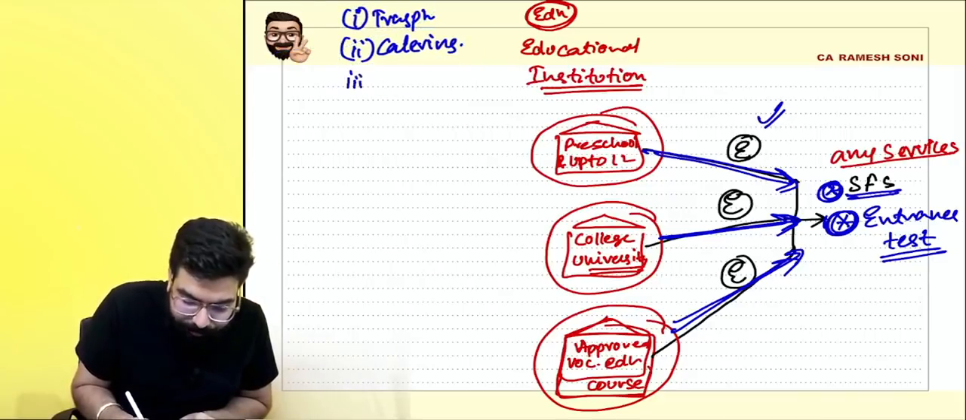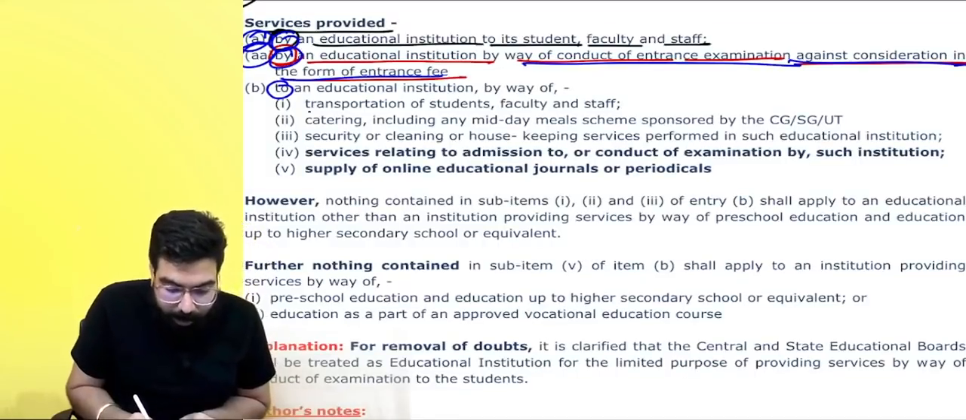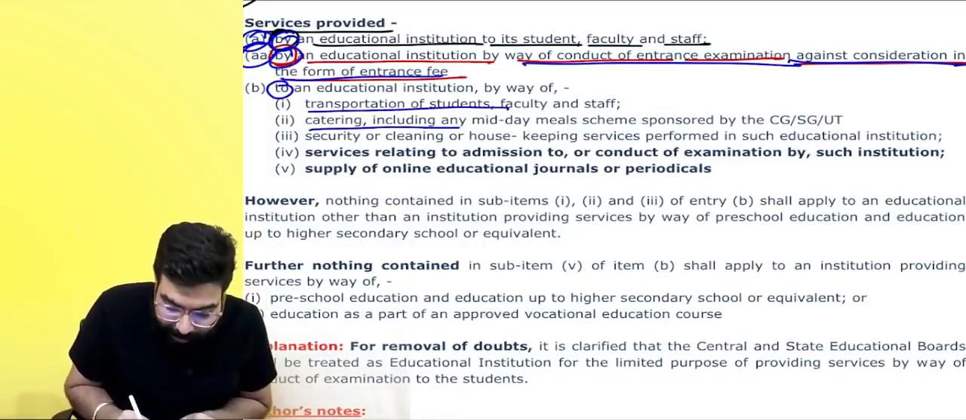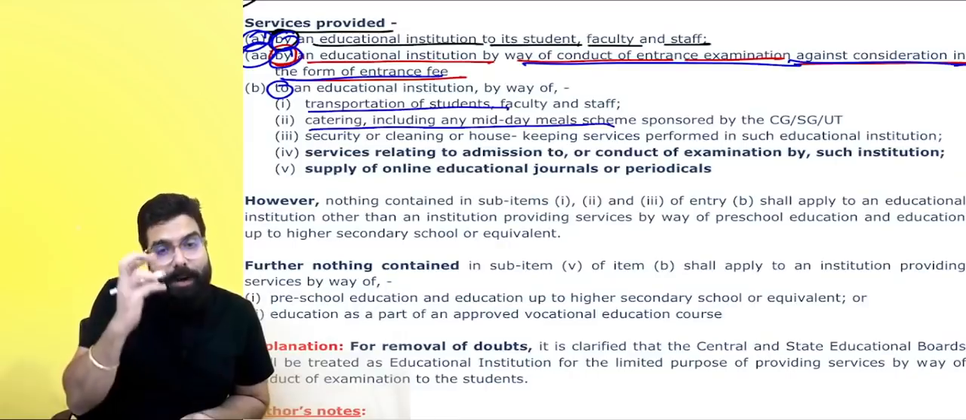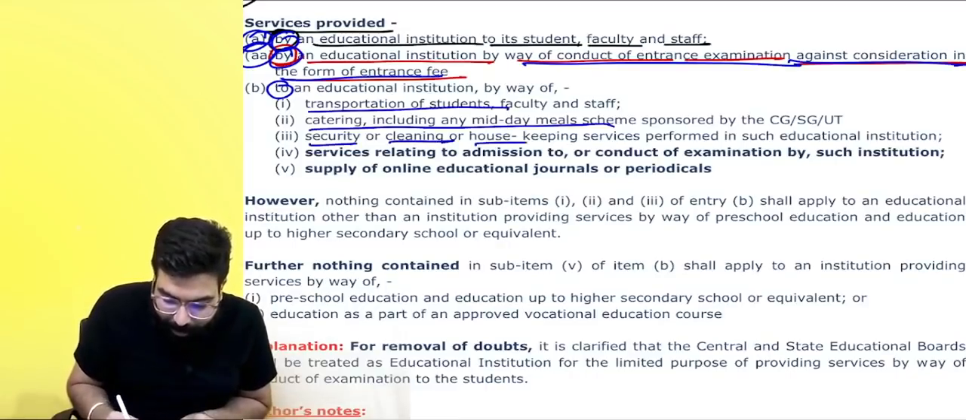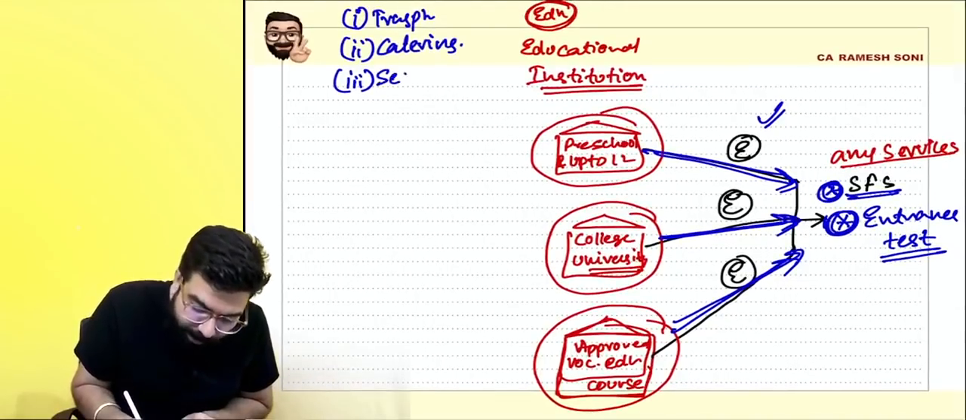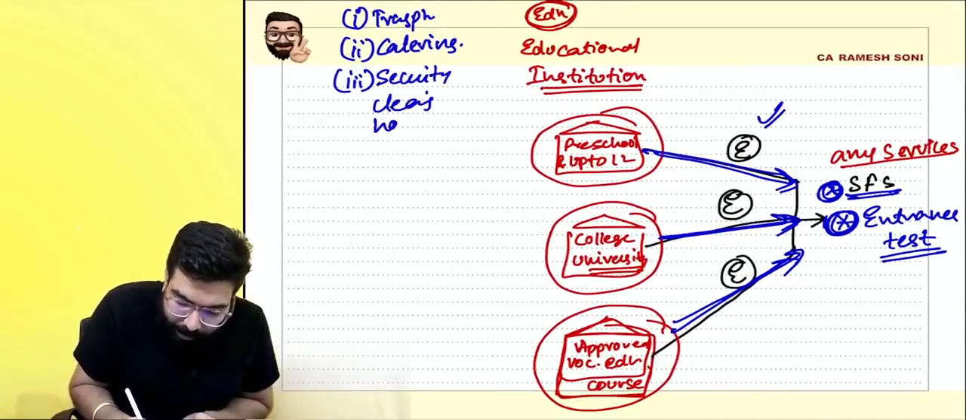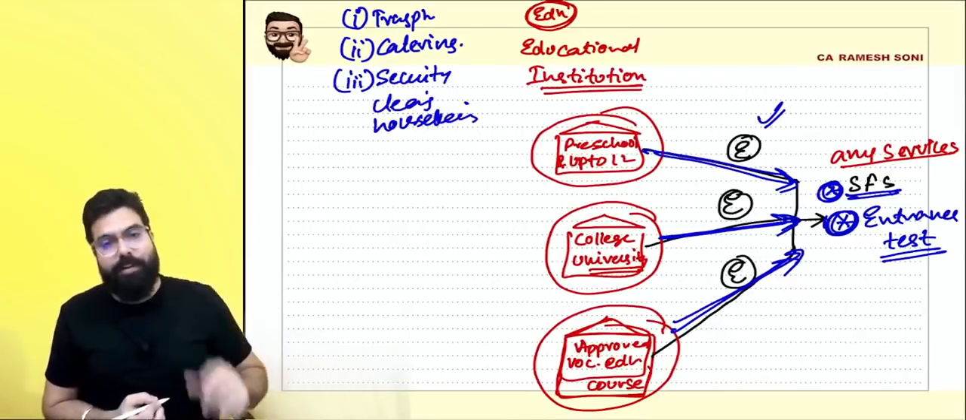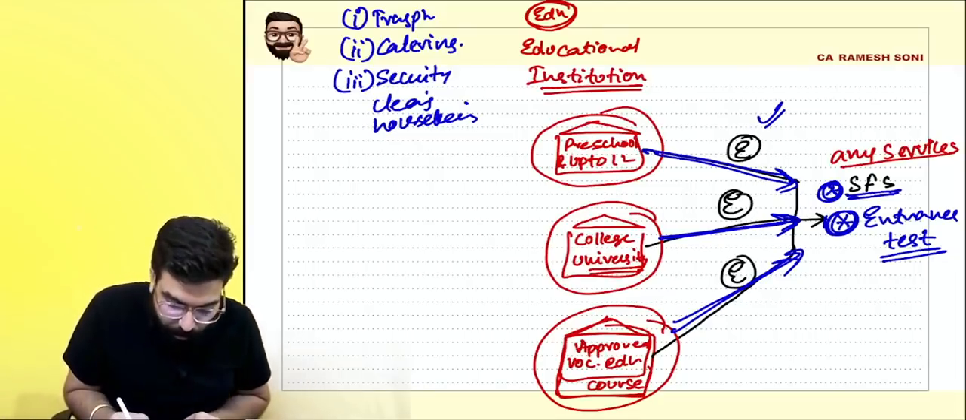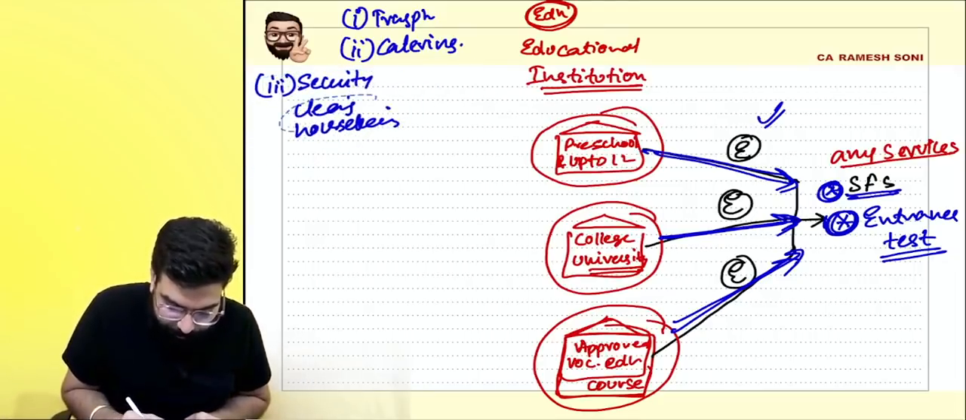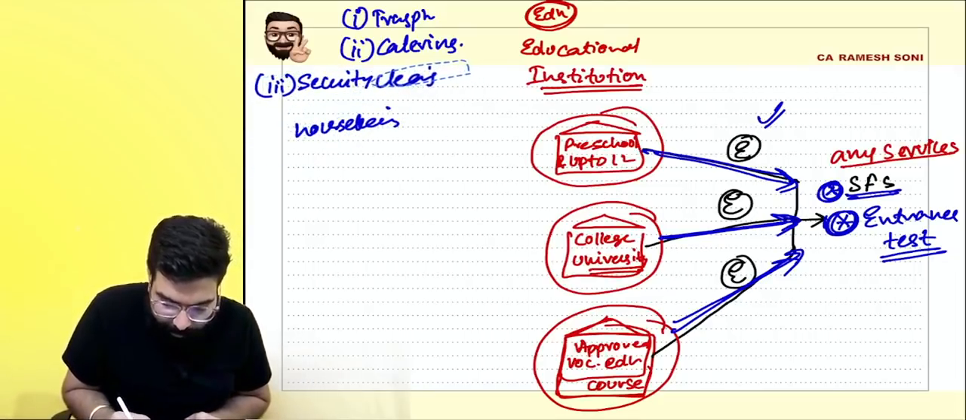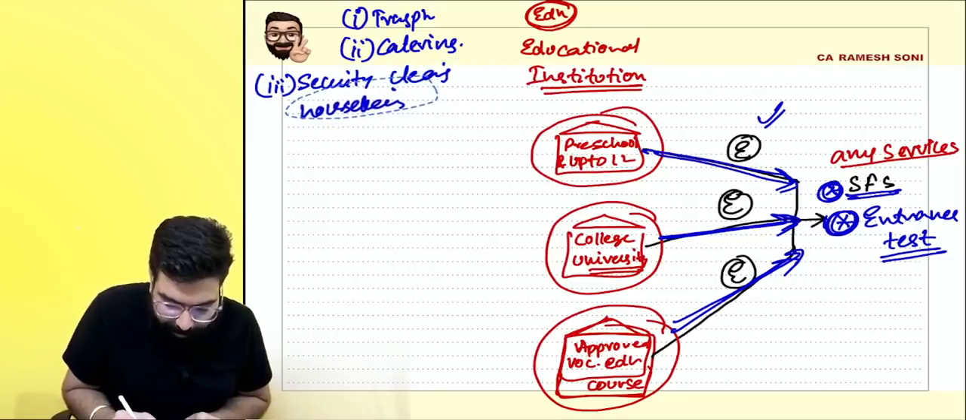Number three, see over here, everyone. Transportation of student, catering including midday meal sponsored by government. Third, security, cleaning, housekeeping services. If anybody is providing security, cleaning, and housekeeping services to an educational institution, okay, sir. So the third one, I will write security, cleaning, and housekeeping services.